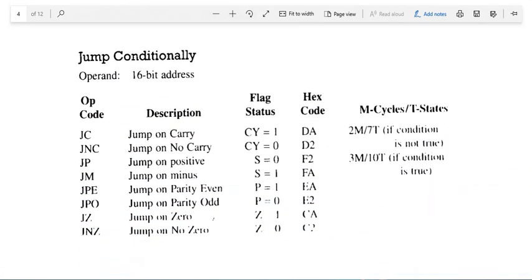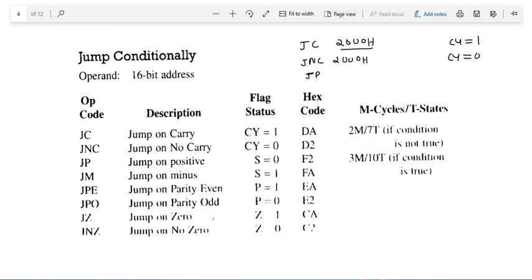Jump conditionally means when we are jumping from one location to another location by checking the status of the flag. So we have the following instructions for that. For example, if we write JC 2000H, what does it mean? Jump if carry flag equal to 1, to this location. In the same manner, if we write JNC 2000H, what will this instruction do? It will check the carry flag, and if the carry flag equal to 0, it will jump to this location.